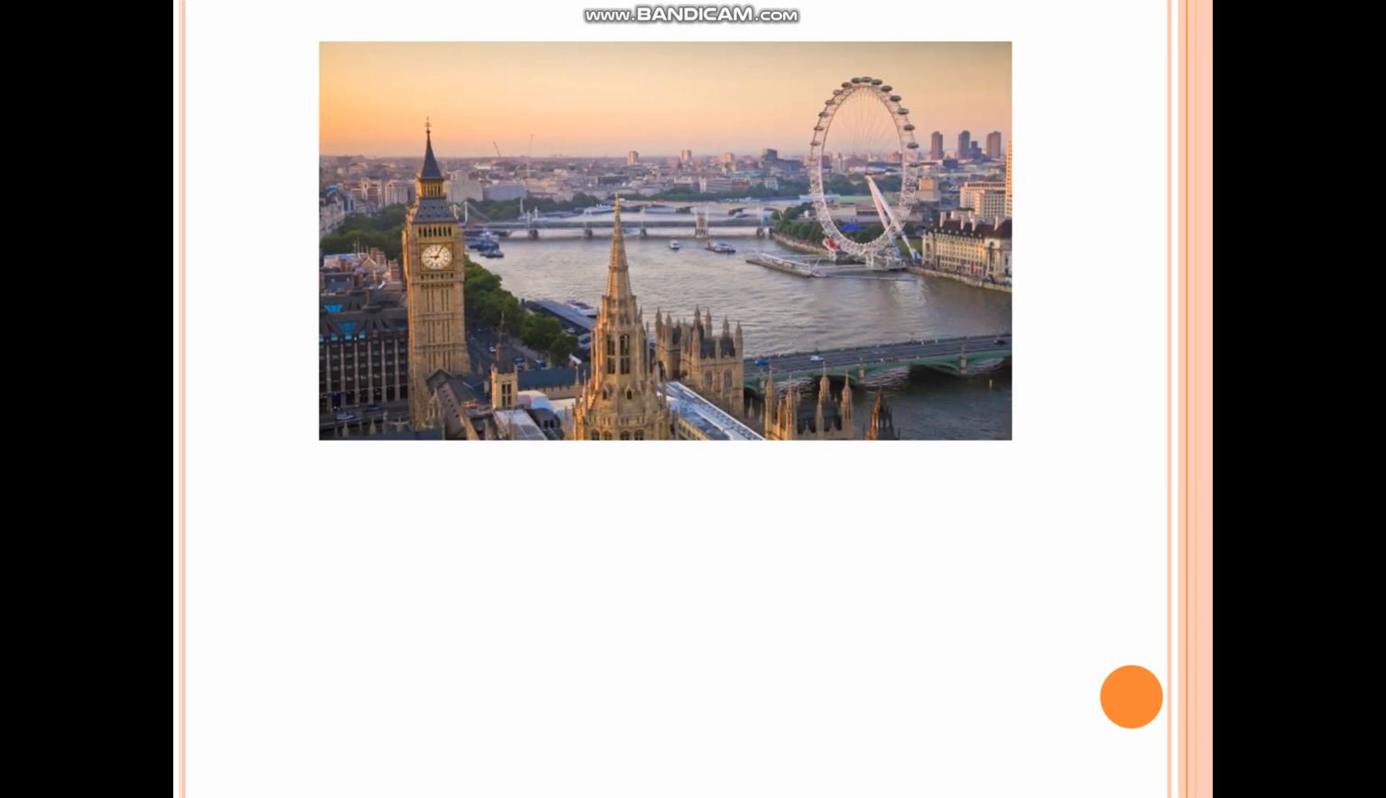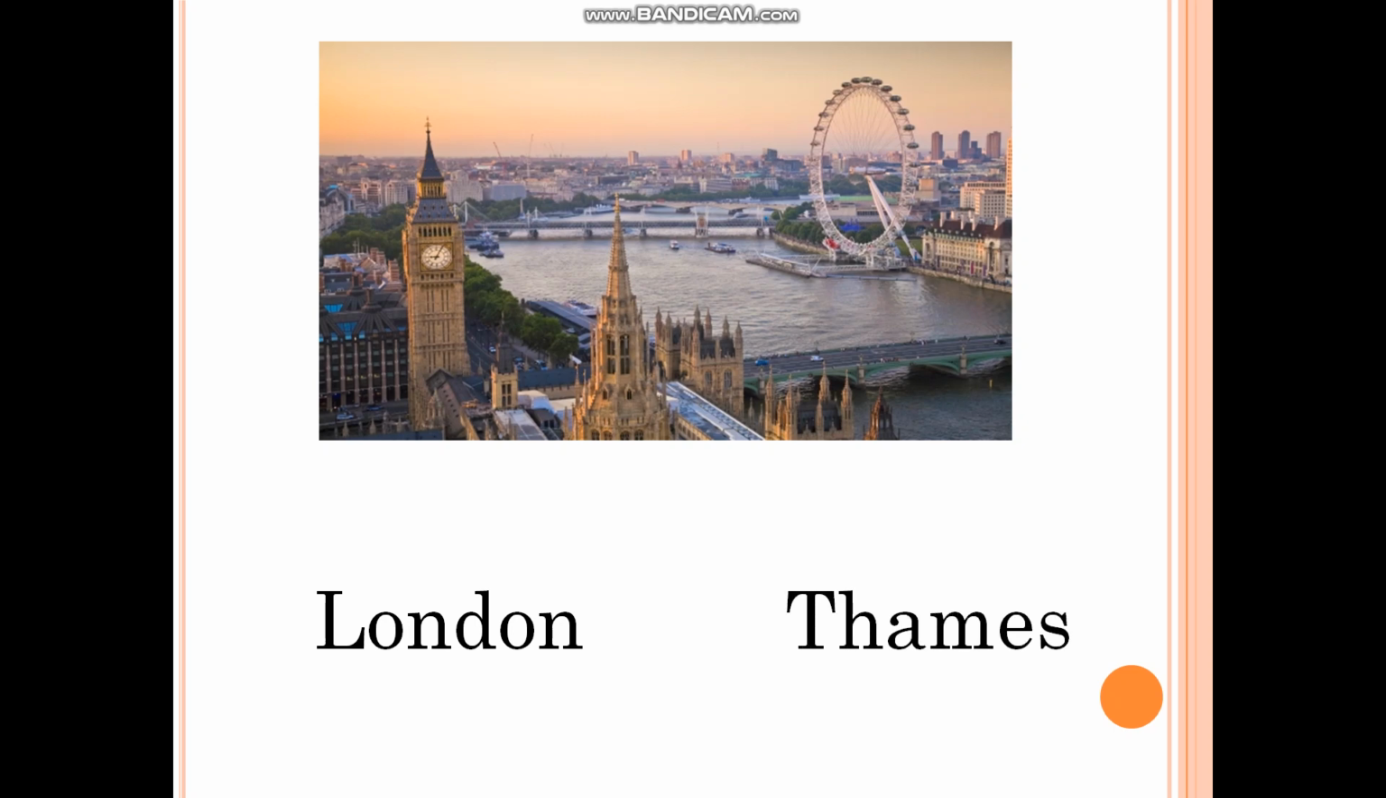Okay. Now let us have a look at the next picture. Now this is, can you tell me, identify it. It is not from India. It is the city of London. Okay. Now can you tell me the name of the river that flows besides this city? Let me tell you. It is Thames. Okay.